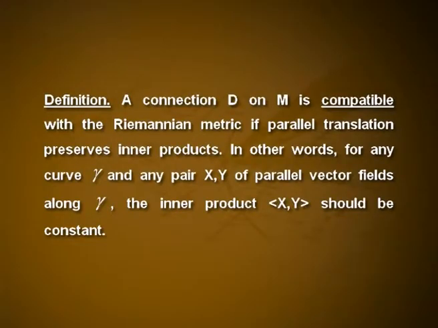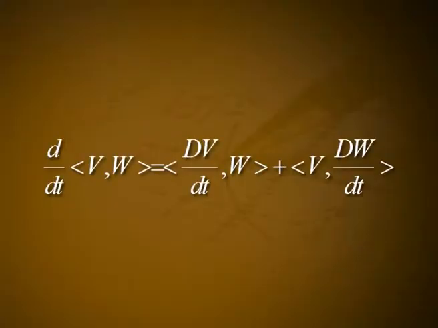Definition: a connection D on M is compatible with the Riemannian metric if parallel translation preserves inner products. In other words, for any curve gamma and any pair X, Y of parallel vector fields along gamma, the inner product ⟨X, Y⟩ should be a constant. Lemma: suppose that the connection is compatible with the metric. Let V, W be any two vector fields along gamma. Then d/dt ⟨V, W⟩ is equal to ⟨dV/dt, W⟩ plus ⟨V, dW/dt⟩.